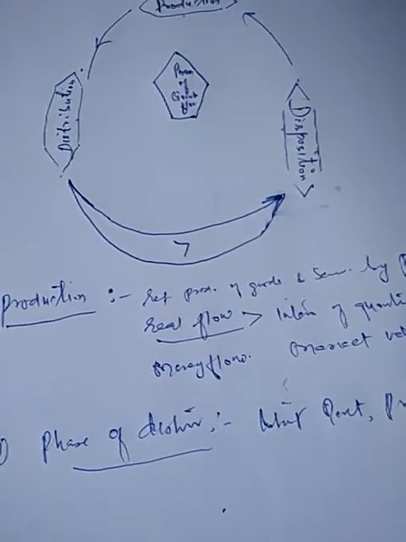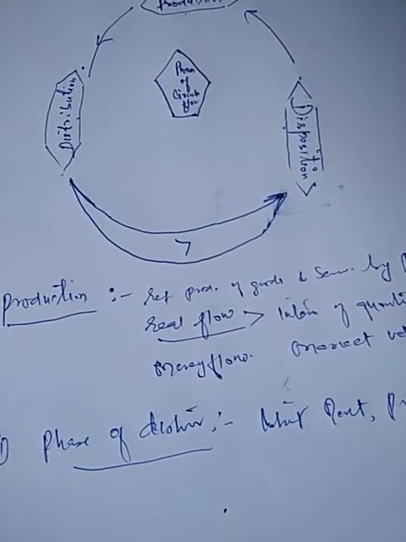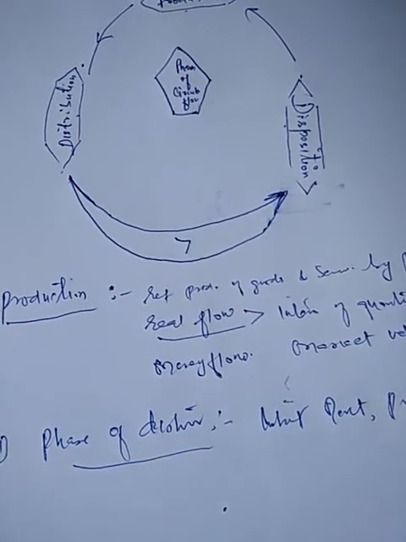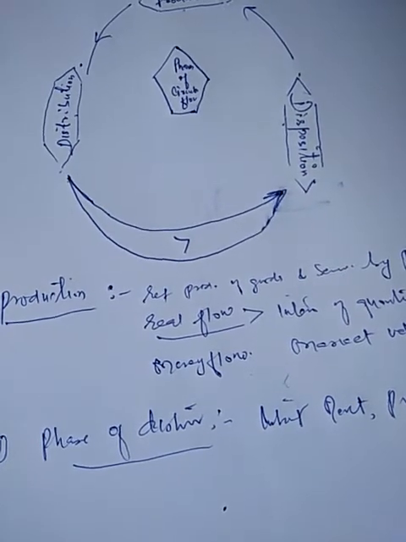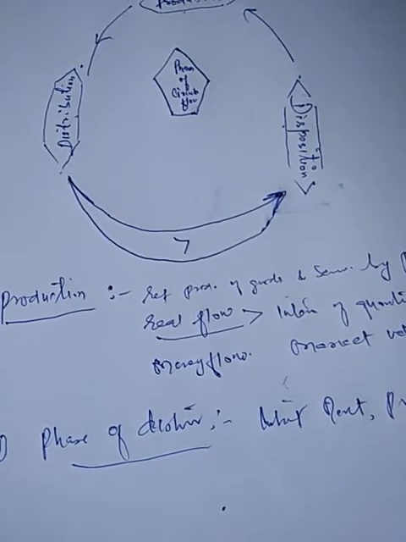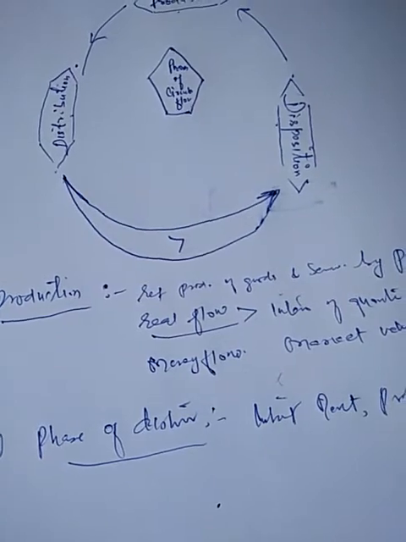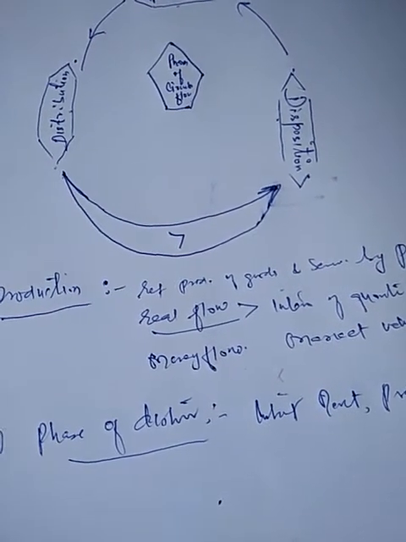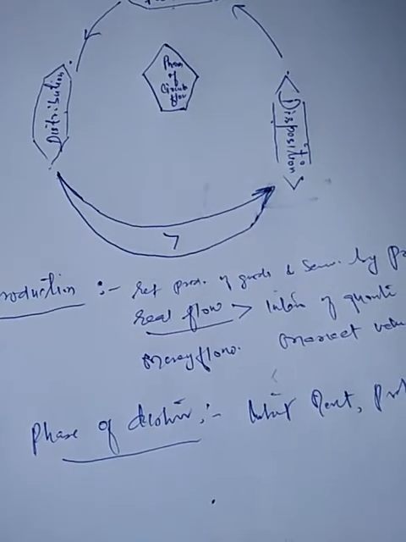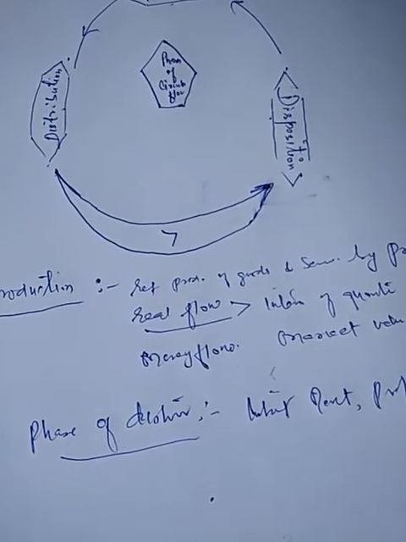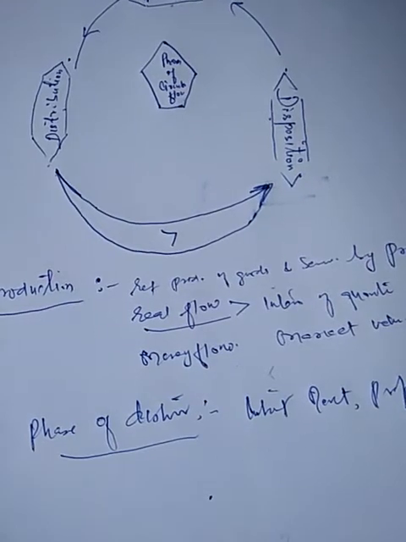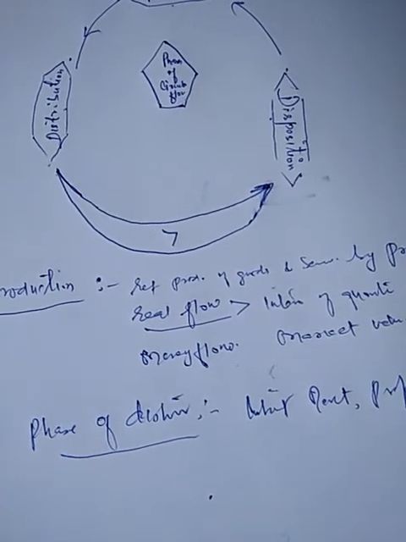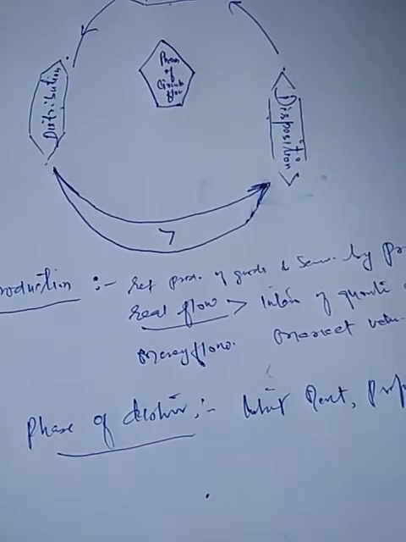household sector, right? As you know, households as the owners of the factors of production offer the factor services, and in turn they get payments in the form of income. And what is it? It is distribution. When you are rewarded for some contribution, it is distribution. And what do the households get? They get rent, they get wages, they get profit, they get interest from the production sector, right?